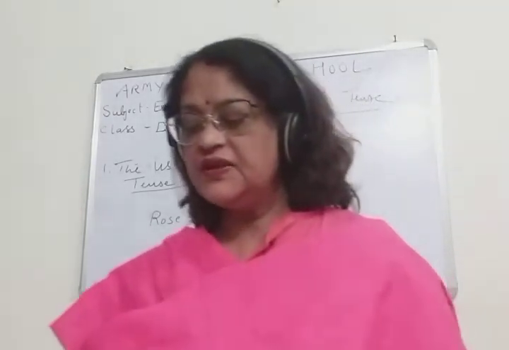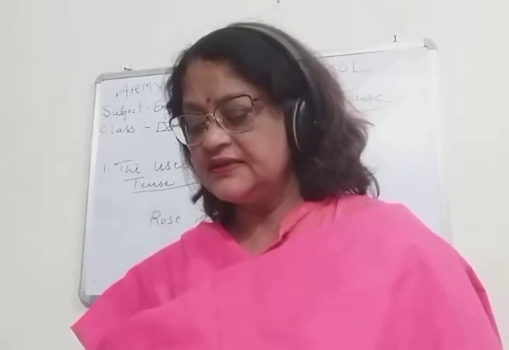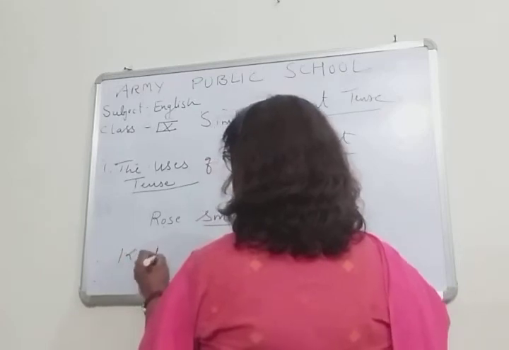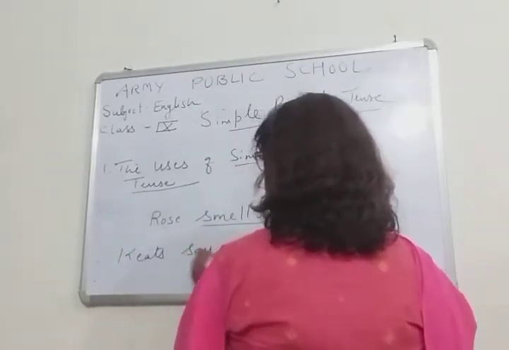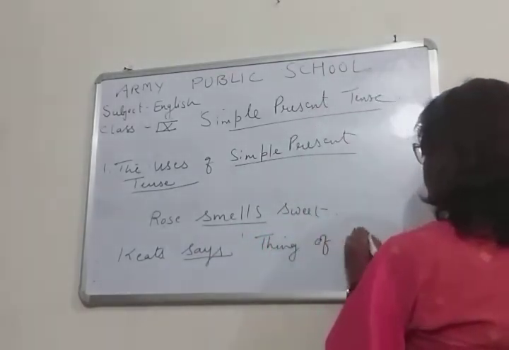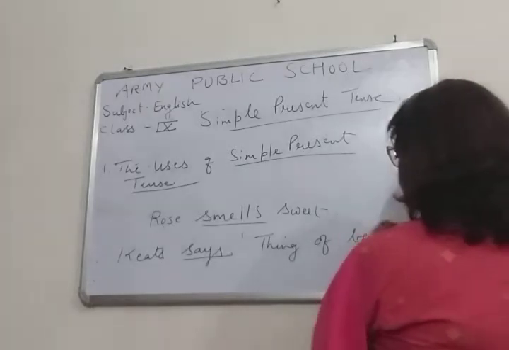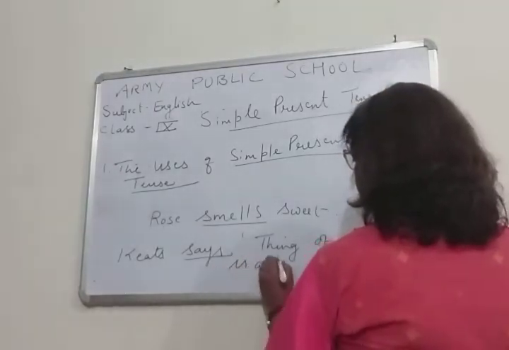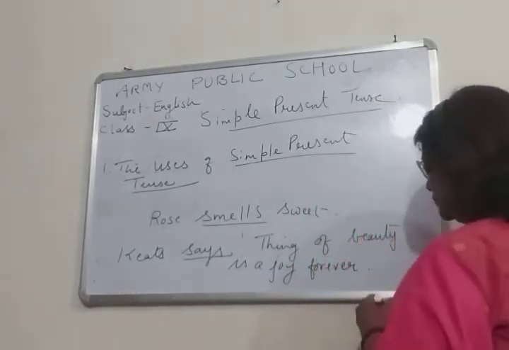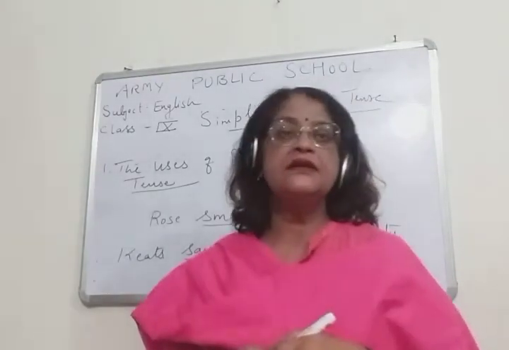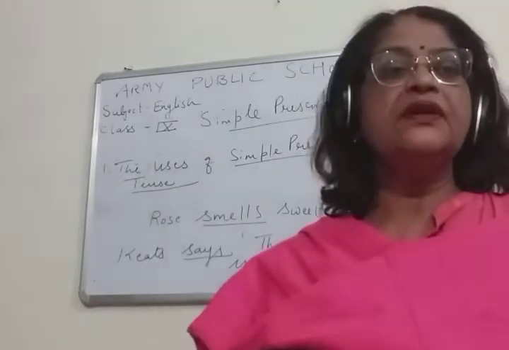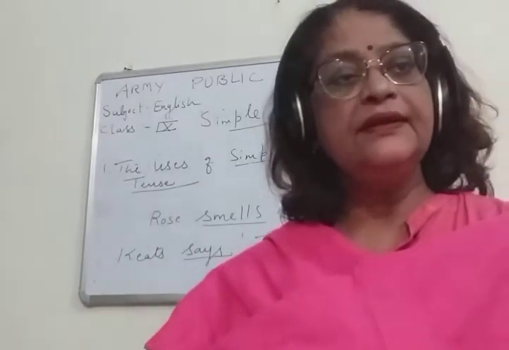Now children, we will write this sentence as: children, Keats says, a thing of beauty is a joy forever. Okay, a thing of beauty is a joy forever.